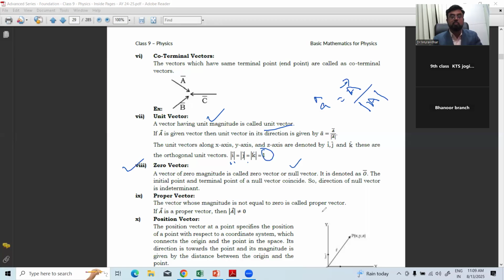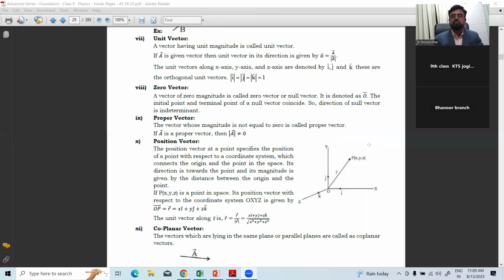No, there is no magnitude, but direction is there. So direction of null vector is independent. Proper vector: the vector whose magnitude is not equal to 0 is called proper vector. With 0 is called zero vector. Not equal to 0, proper vector. See how beautiful and easily understood terminology.